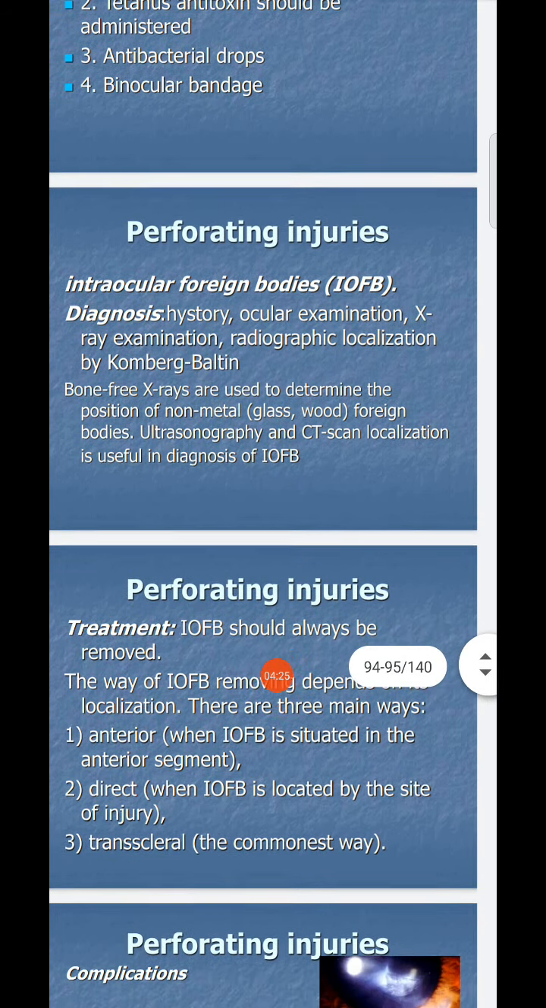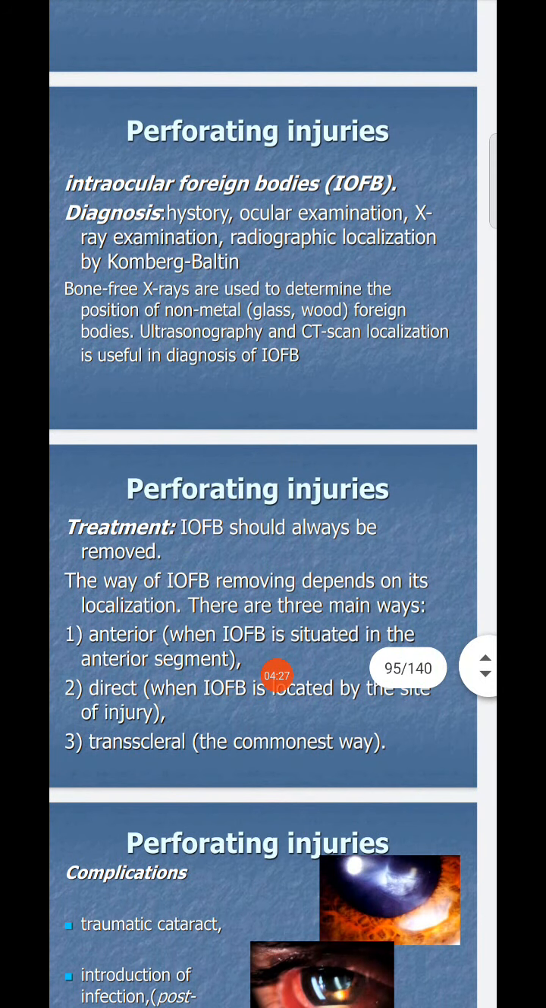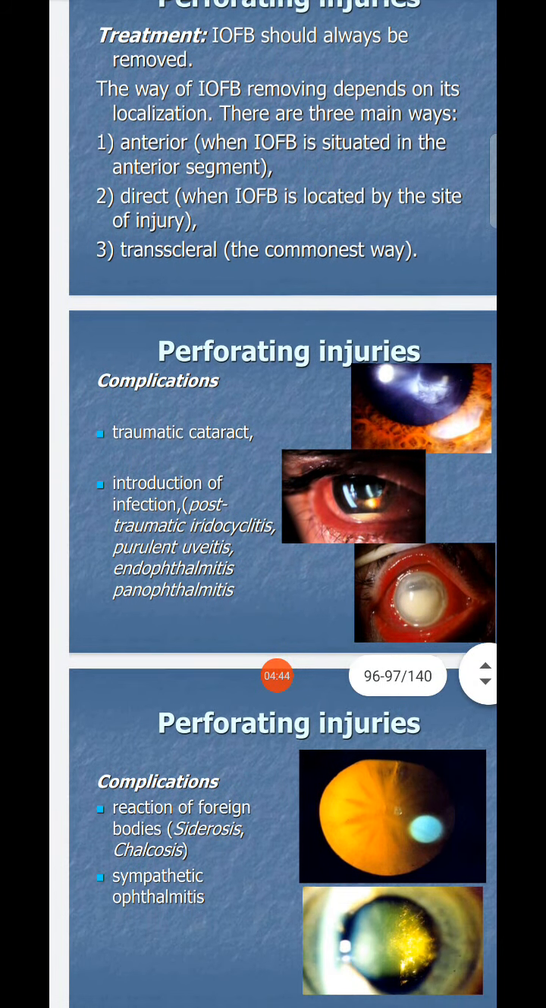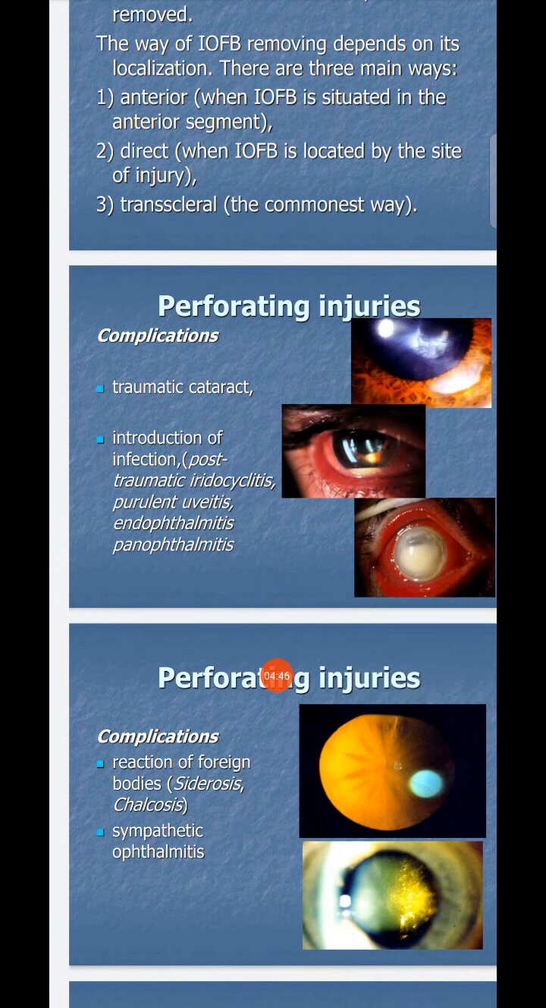Intraocular foreign body: what is the treatment? The way of removing the intraocular foreign body depends on its localization. We have to see where the injury has happened: anterior, situated in the anterior segment, direct, and transscleral. This is the treatment. What can be the complications? Traumatic cataract, introduction of infection, traumatic iridocyclitis, purulent uveitis, endophthalmitis, panophthalmitis.